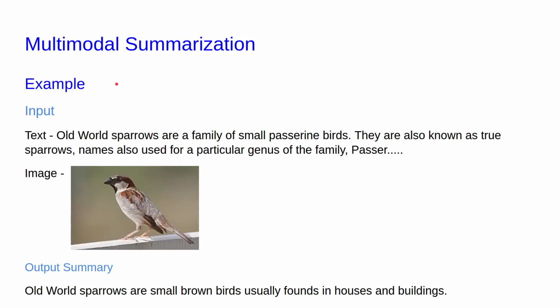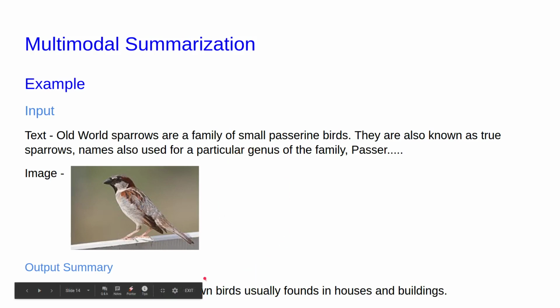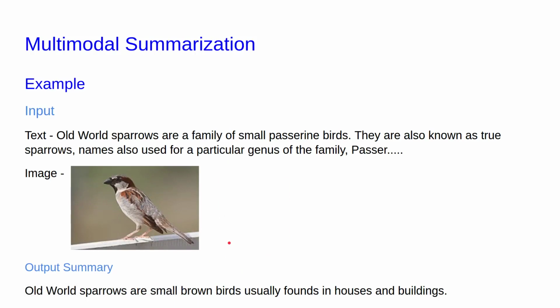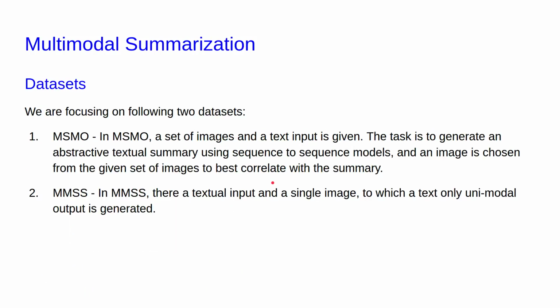Here we show an example of what multimodal summarization looks like. As we can see, the color of the bird is not specified in the input text. However, the output summary specifies the color of the bird, which we get from the images. So we see that the images provide additional context. We are focusing on two different datasets. The first is MSMO and the second is MMSS.